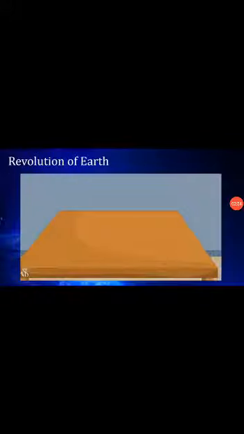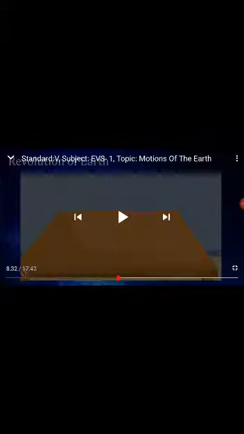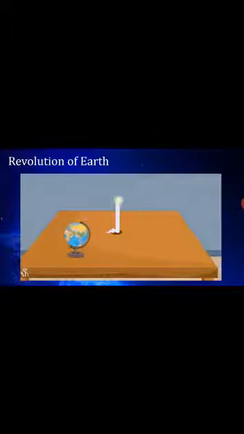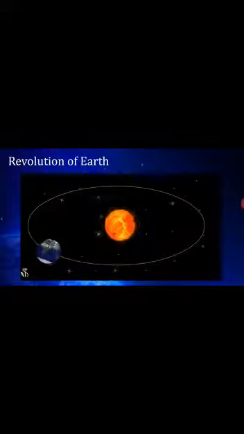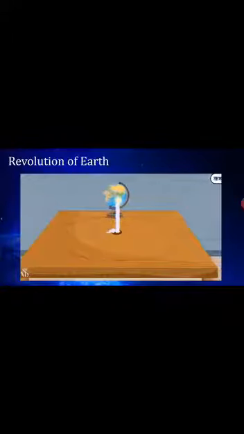Now, students, let us see the revolution of the Earth. The globe is kept on the circle and the Earth moves on its orbit, as you can see in the video. As the Earth rotates, its axis does not change its orientation, and the Earth will come back to its original place on the circle. This is how the Earth revolves around the sun even when it rotates around itself, right?